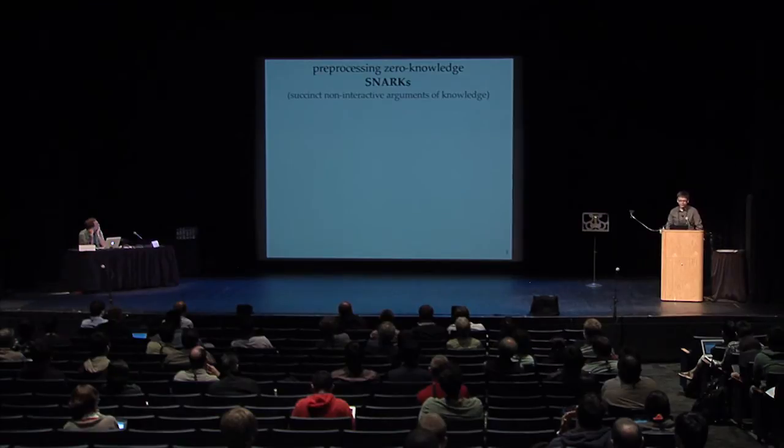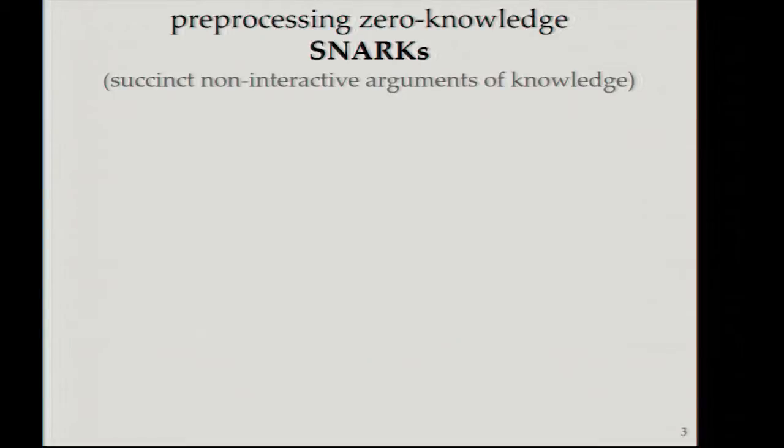And this talk is going to be about a primitive with a funny name called SNARKs, which stands for Succinct Non-Interactive Arguments of Knowledge. More precisely, we are going to talk about the pre-processing zero-knowledge kind of SNARKs, but for simplicity through this talk, I'll call them just SNARKs.